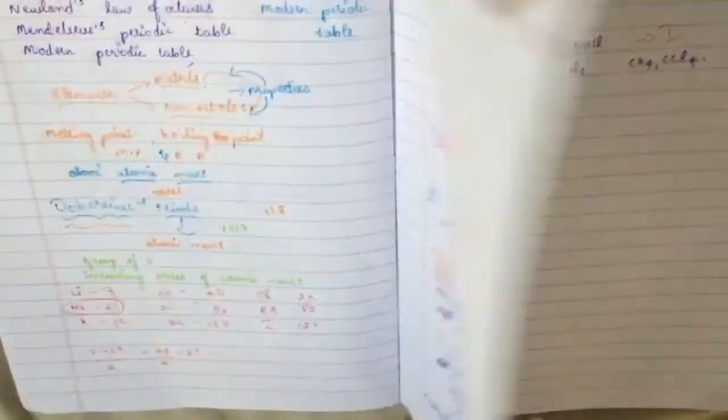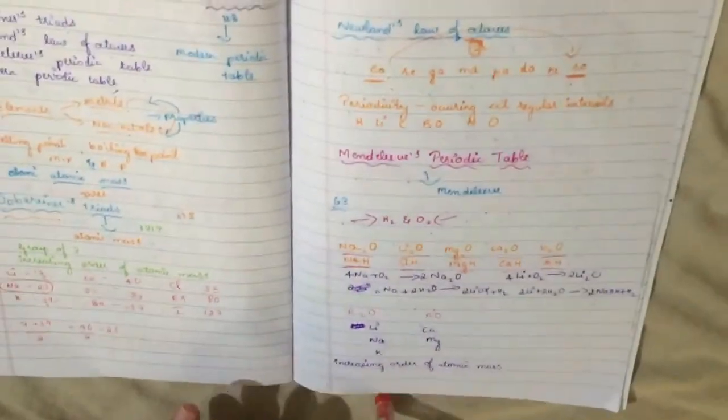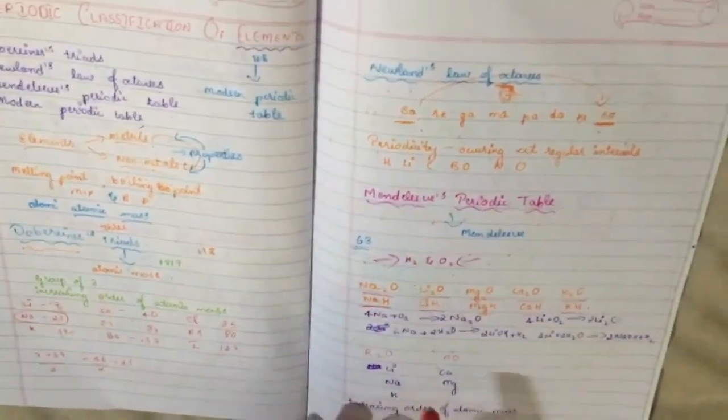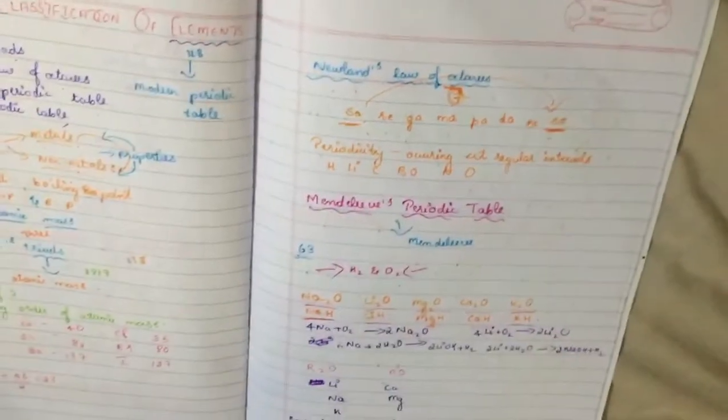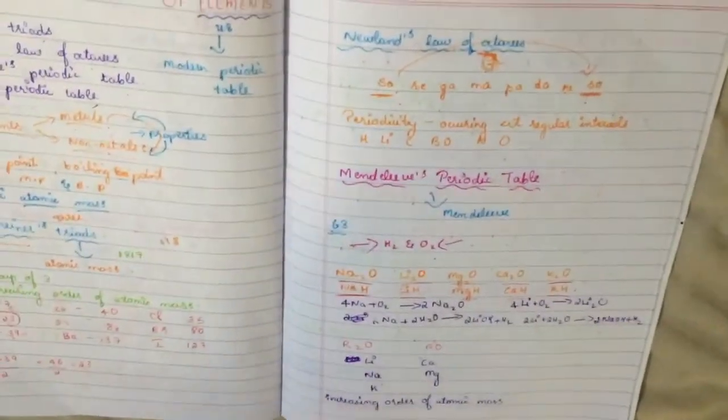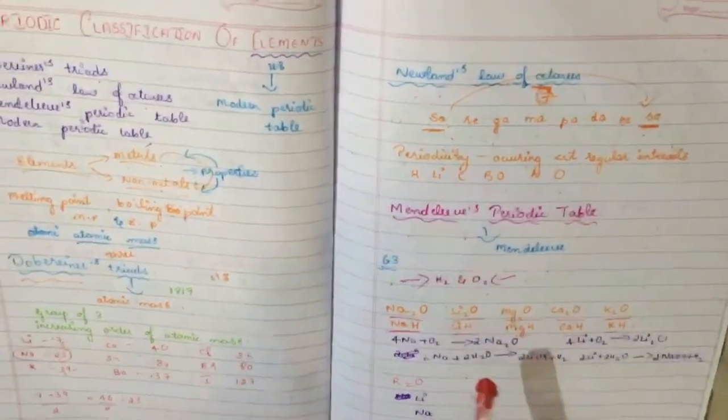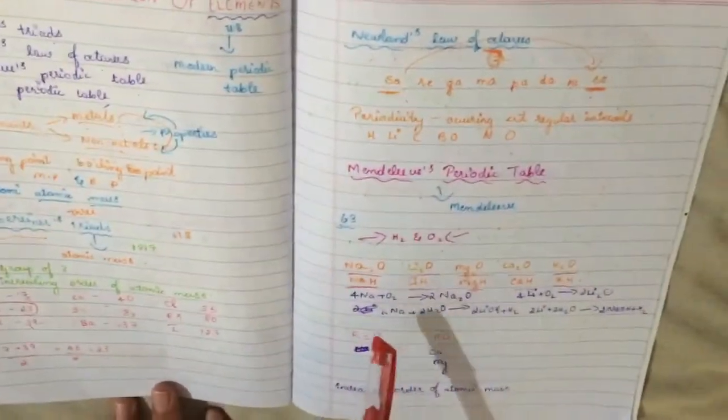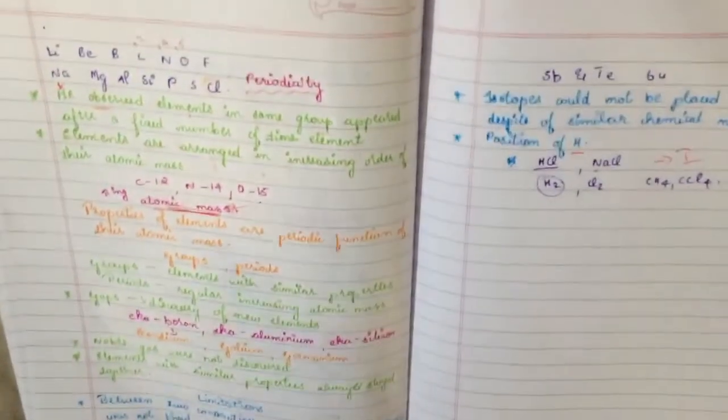You have seen the postulates of Mendeleev's periodic table, and Mendeleev played a major role in the foundation of our modern periodic table. In the next class we will be studying about the modern periodic table and its rules.